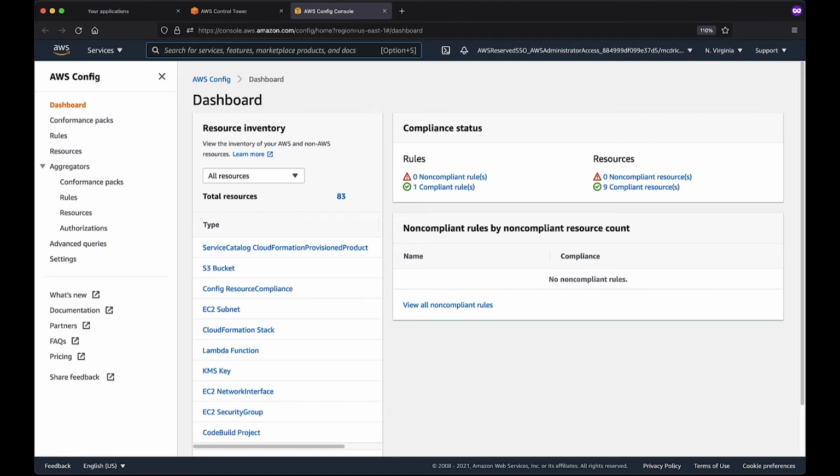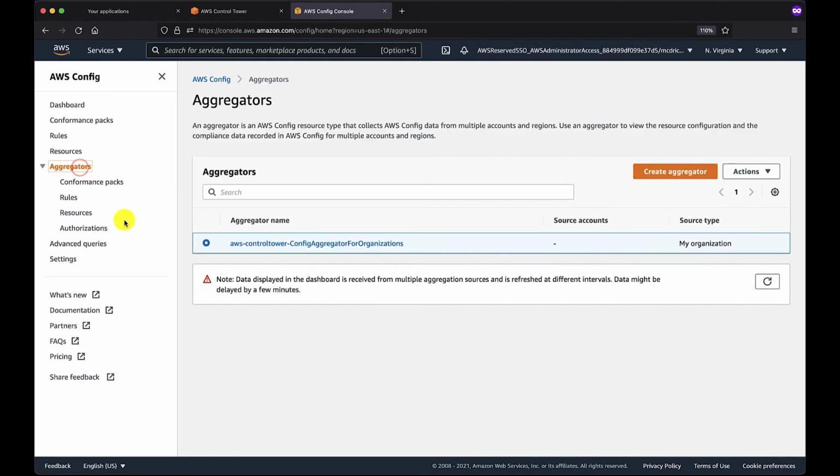When you first view AWS Config from inside of the payer account, you are not going to be seeing all of the global resources from across all of the AWS accounts in your environment. We're actually going to head over to that view momentarily. Just for clarity, the initial dashboard view only shows the local account itself. And because I follow best practices, I don't operate active workloads in the payer account. Instead, we're going to go to aggregators.